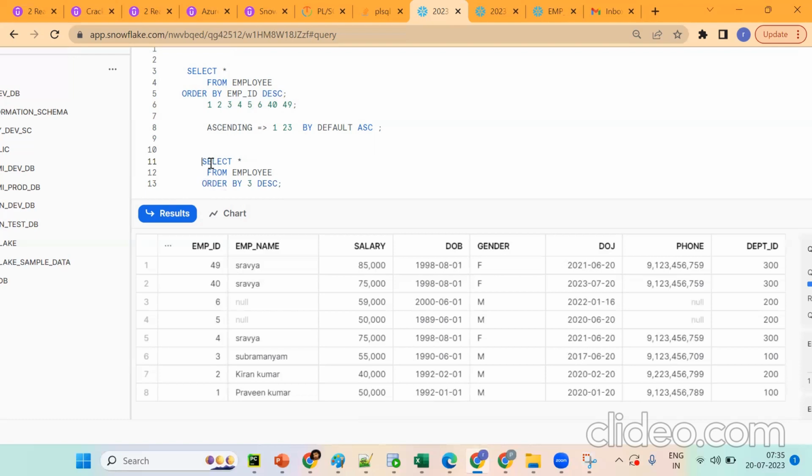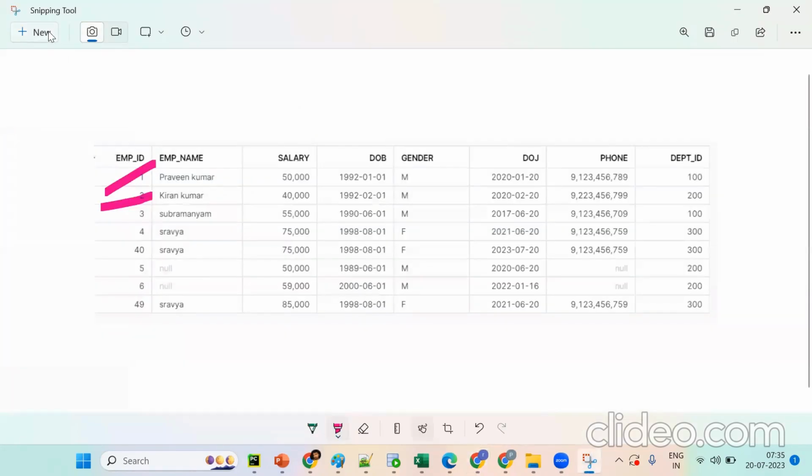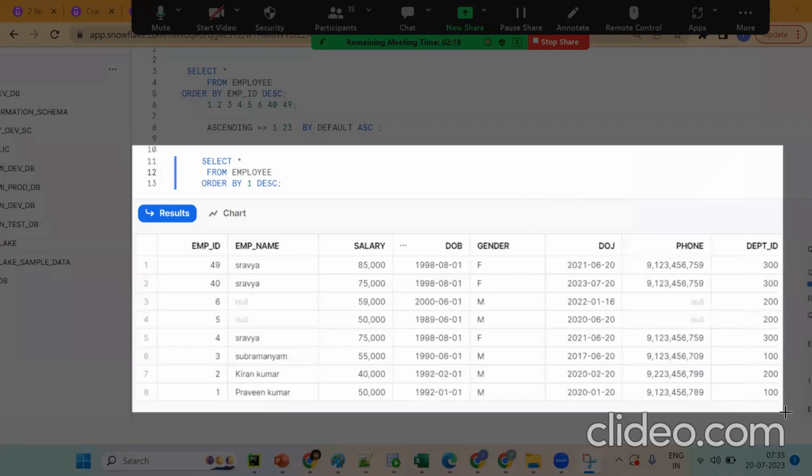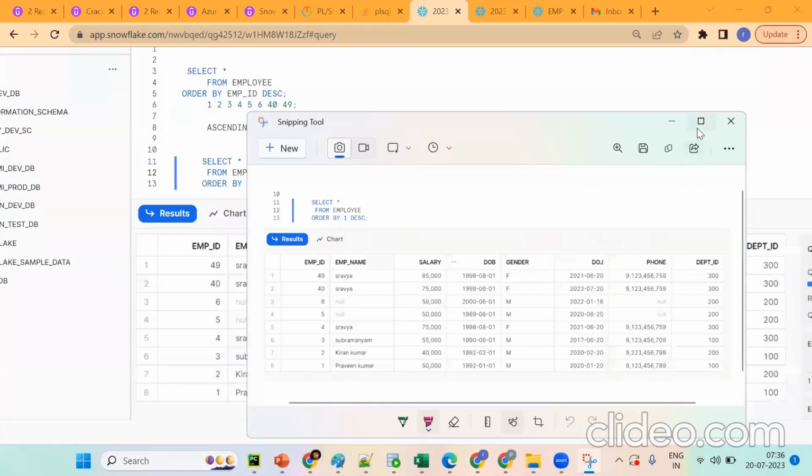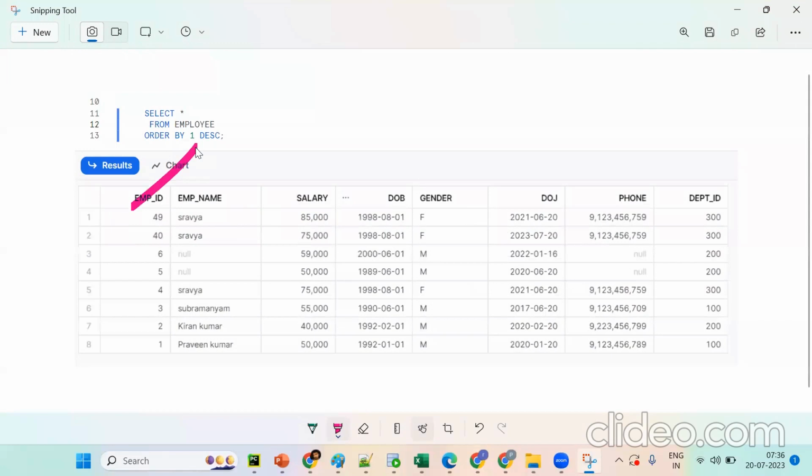See, it will give. What is it giving? Tell me, anybody. If I say this, what happened? It's giving 1, 2, 3, 4, 40, 5, 6. Now when you put order by 1 descending, what happened? Tell me. 49, 44. Understand this concept, what we're trying to do. We can mention order by 1, in the sense that the first column is getting sorted. Got the point? It's sorting in descending order.